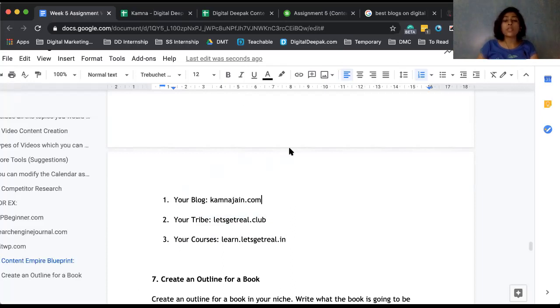So tribe is basically your community, which means that you build a set of people who are a part of your group. Like you are a part of Deepak's tribe, Deepak's community, basically. And there are other people also. Say if you like cooking, then you'll be in a tribe, in a Facebook group or on a WhatsApp group per se. But a WhatsApp group is something which people just do in the beginning phase. After that, when people scale, they go ahead and create a community, and they keep adding people and they keep adding value. So that is what your community and your tribe is.